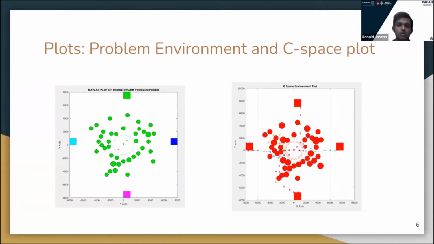Next, moving on to the plot. The left side is the workspace, the right side is the C-space plot. So how do we obtain the C-space plot? Each obstacle, in green, which you can see in the left space, is inflated by dimension r prime, and the boundary of the workspace is shortened by the same dimension r prime. In this way, the drone is treated as a point object, so the drone can travel anywhere in the free space of C-space. The dimension r prime is the radius of the drone.